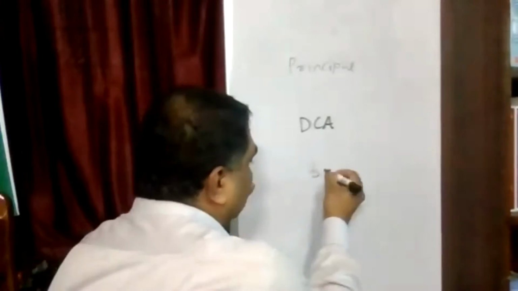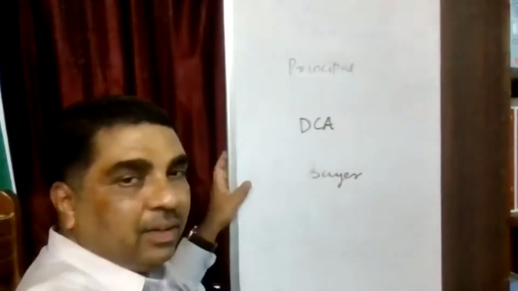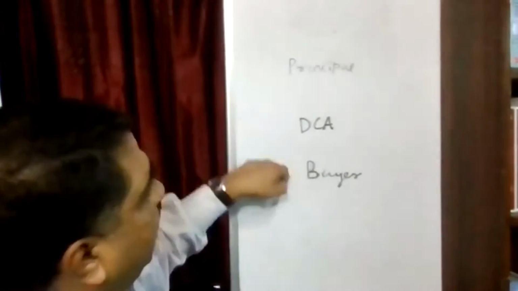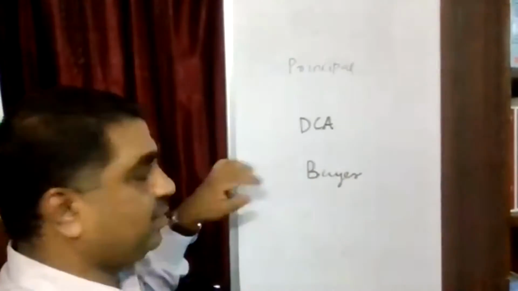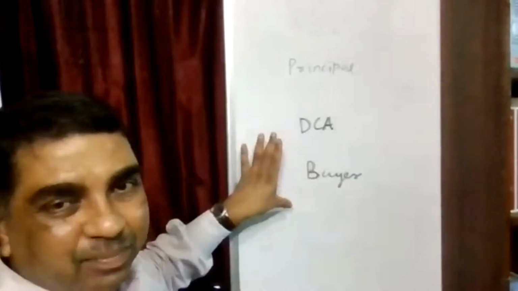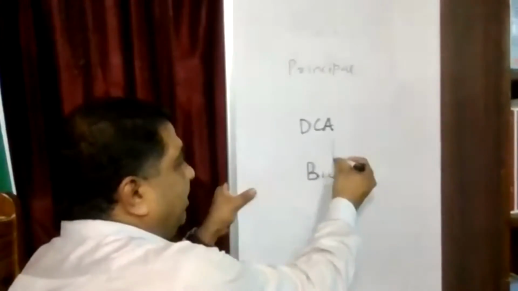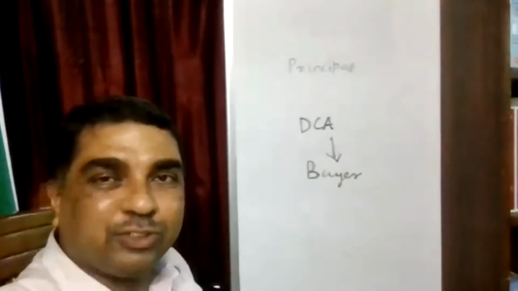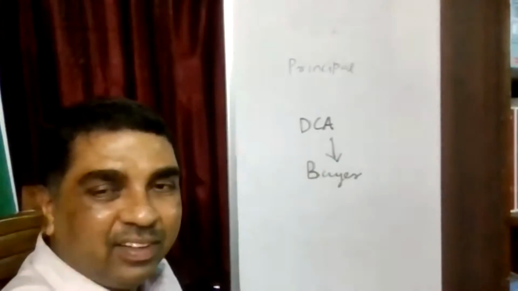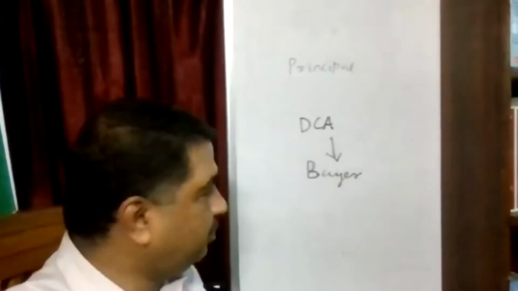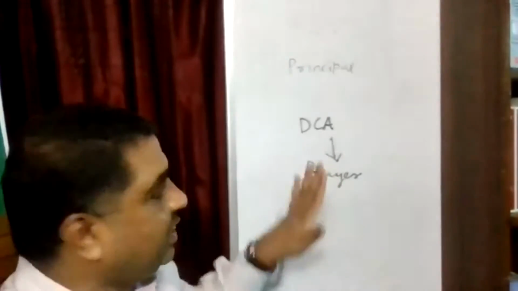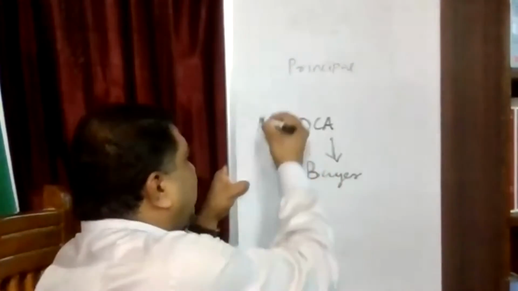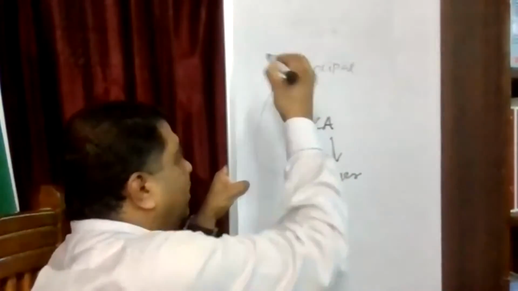And there is a buyer. On due date, this buyer is supposed to pay to the principal, is it? But in case buyer fails, DCA may give a loan to the buyer. That possibility also arises. This is one of the methods which DCA may resort to. DCA may give some loan to the buyer so that buyer will be able to make payment to the principal.